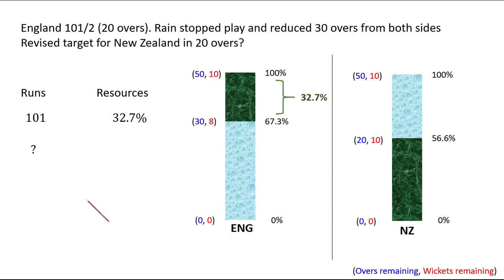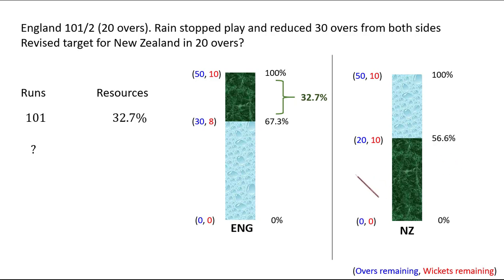While, on the other hand, New Zealand did not start a 50-over match, because from the very beginning they knew that only 20 overs were to be played. So they knew 20 overs are left and full 10 wickets are left. So they have 56.6% of the resources.